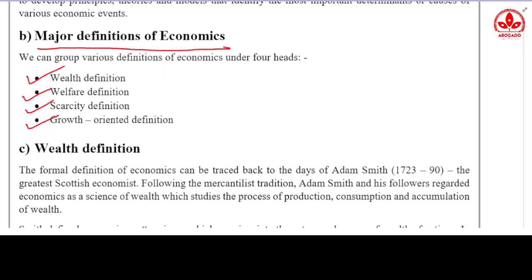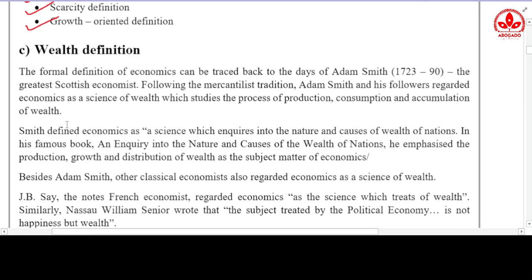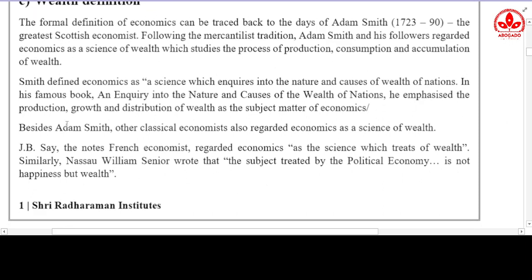We just need to go into these. Okay, so the first thing we are coming across is the wealth definition. Now what we are going to study is the definition of economics, or what is basically economics. These definitions or explanations were given by very knowledgeable persons, and that is what we are going to study as of now.